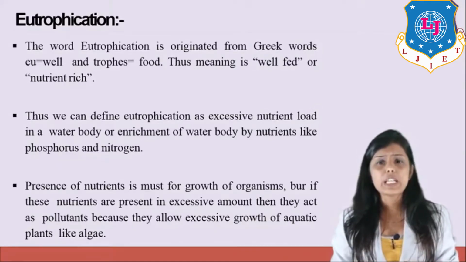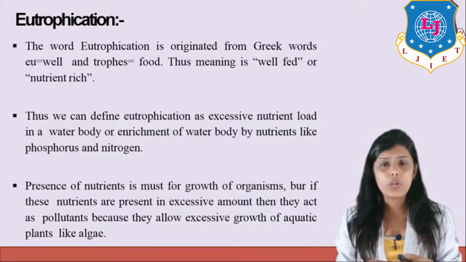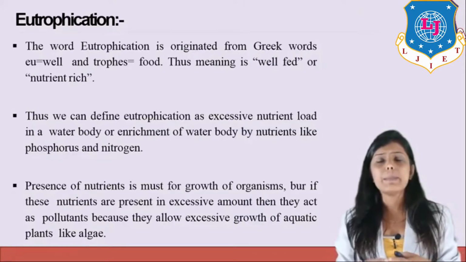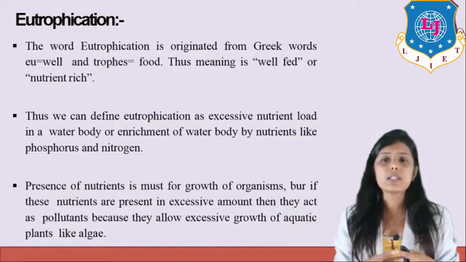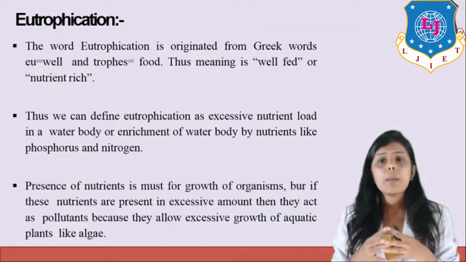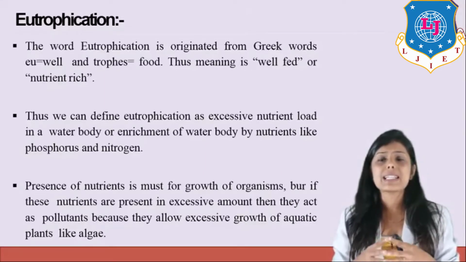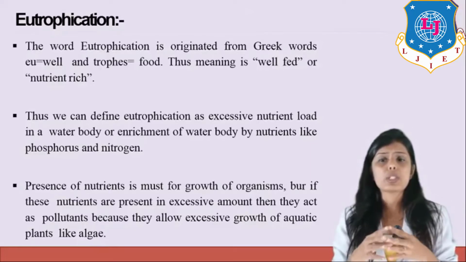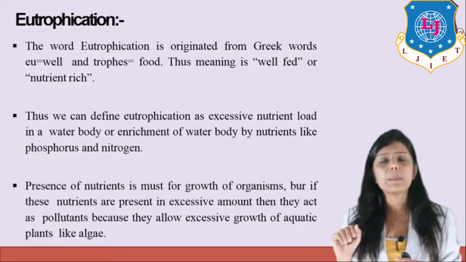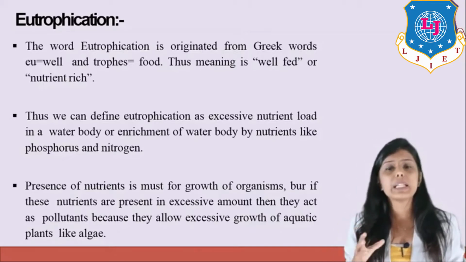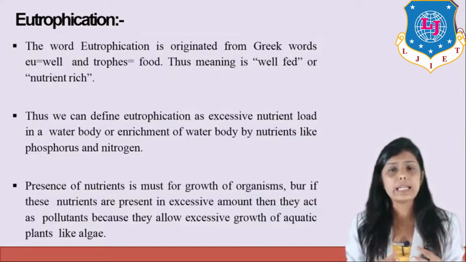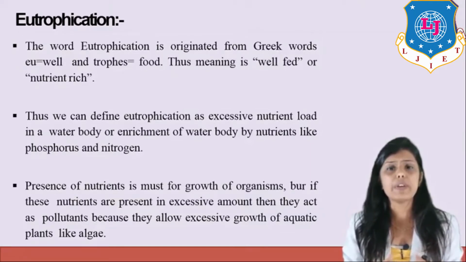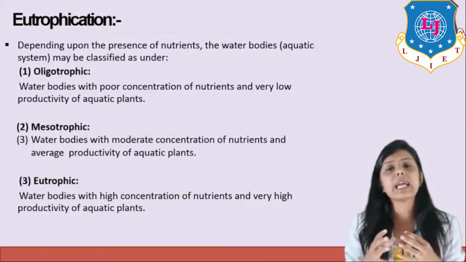Thus we can define eutrophication as excessive nutrient load in a water body, or enrichment of a water body by nutrients like phosphorus and nitrogen. The presence of nutrients is a must for growth of organisms, but if these nutrients are present in excessive amounts, then they can act as pollutants because they allow excessive growth of aquatic plants like algae. So nutrients should be there in water, but if they are in excessive amounts, they act as nutrients for algae and there will be excessive growth of algae in water, and that is very harmful for the water. Eutrophication mainly happens in lakes.